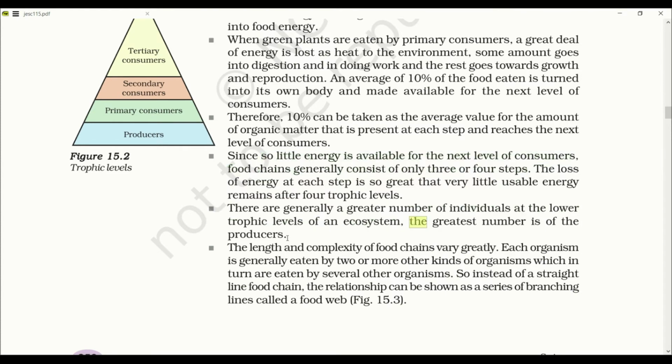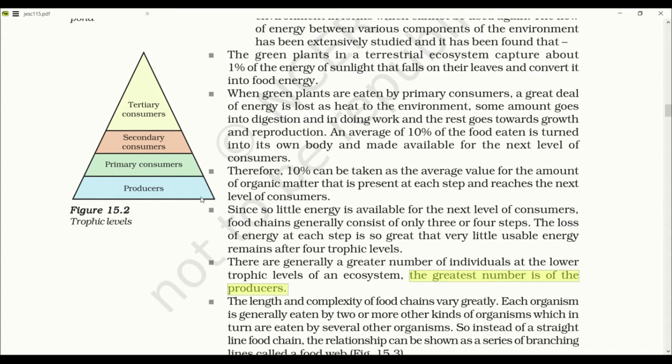Here you can see a pyramid where the producers have the largest area. This is the flow of energy. Producers are in large number. They consume 1% of the sunlight, which is then transferred at 10% rate to the primary consumer. Still 10% from primary consumer goes to secondary, and from that 10% goes to tertiary. The tertiary consumers are of very less population.